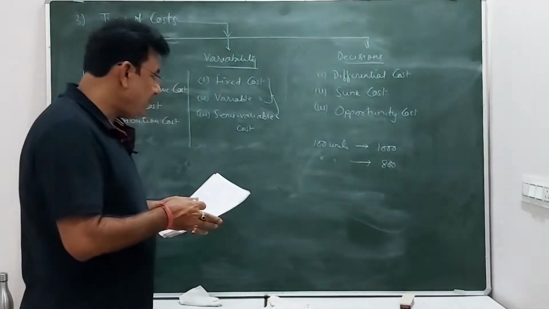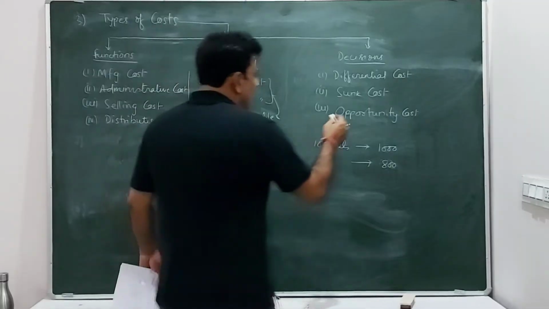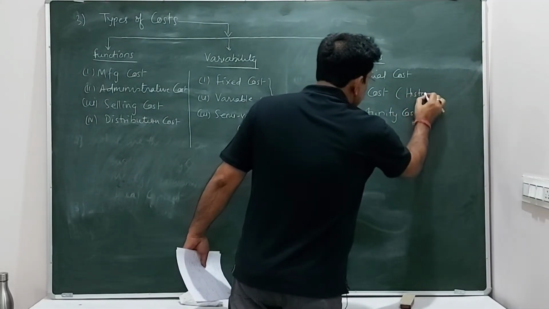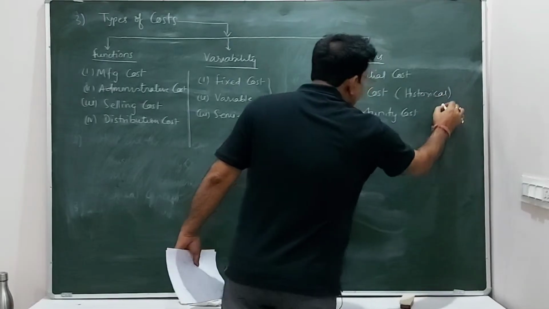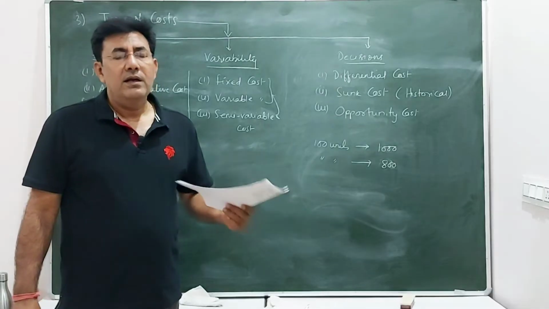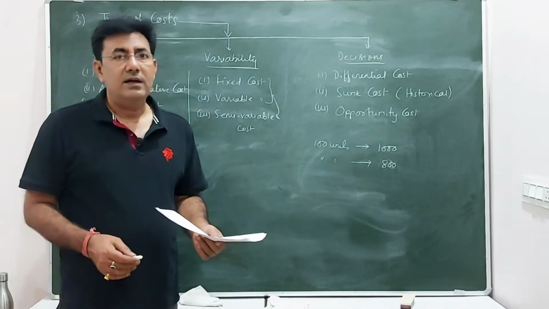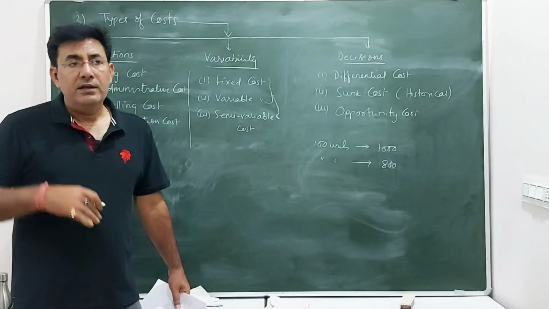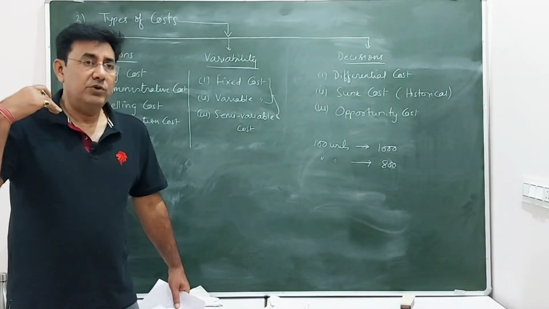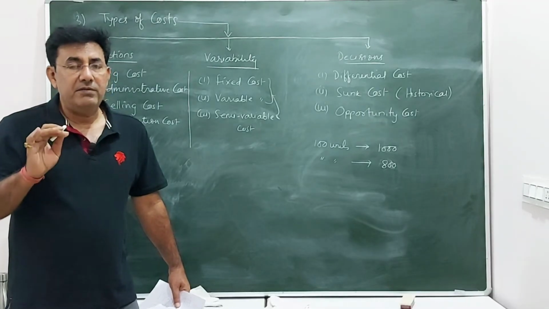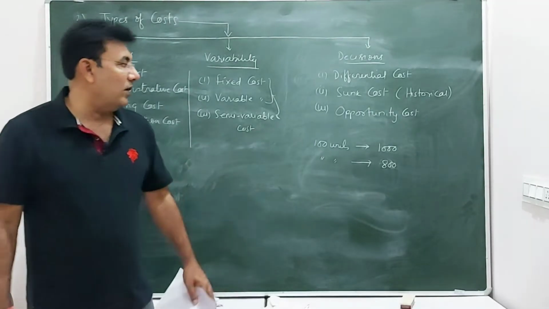Okay. Then we have sunk cost. Basically sunk cost is also known as historical cost, because they are historical in nature. They are past costs, which have already been incurred in the past, and still we are getting the benefit of that. In the previous years we incurred the cost, but still we are using the benefits. So that is sunk cost.